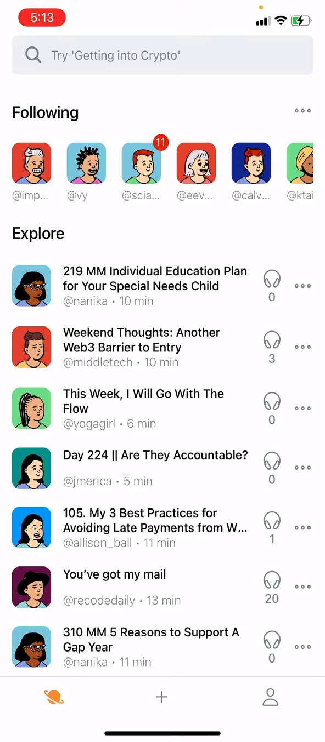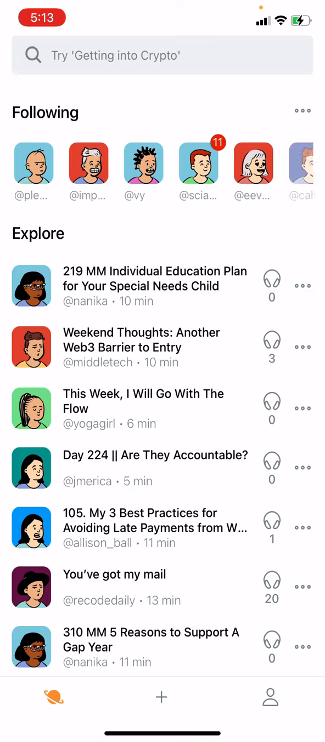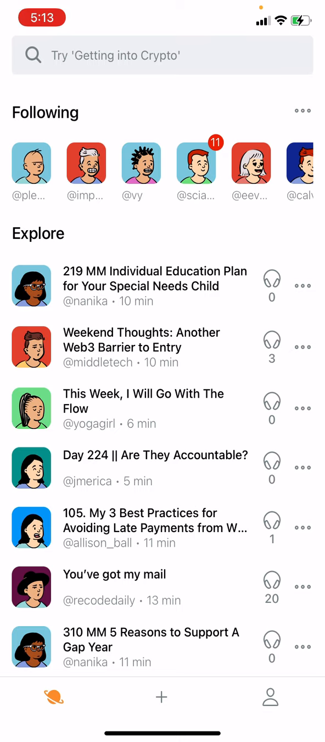So here, as soon as you get into the application, the first page you see is the home screen. And on the top, you can see a list of people that you follow. And then on the bottom here in the Explore section, you can see a personalized feed of different episodes by other everyday creators on the platform.